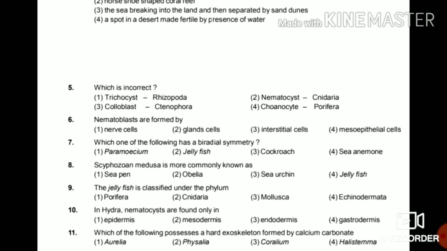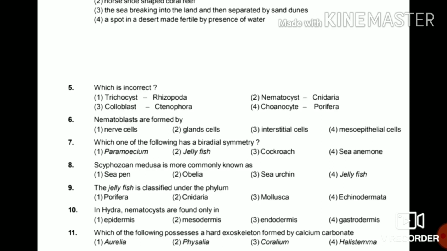Then sixth, nematoblasts are formed by nerve cells, gland cells, interstitial cells or mesoepithelial cells. So the answer is interstitial cells. As we all know, nerve cells are not even present in the Ctenophora phylum. So interstitial cells, which are mainly found in the organ level of organization in the animals. 7.